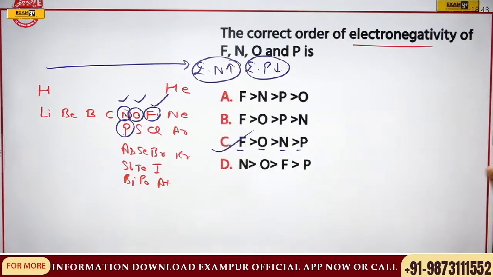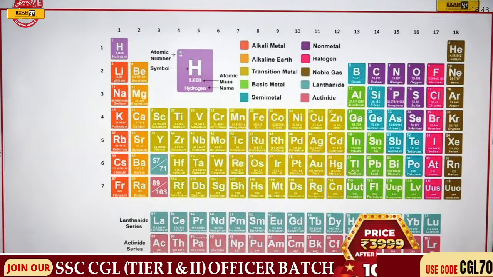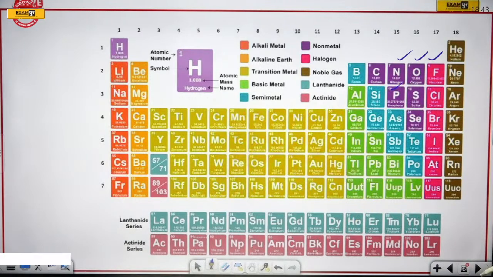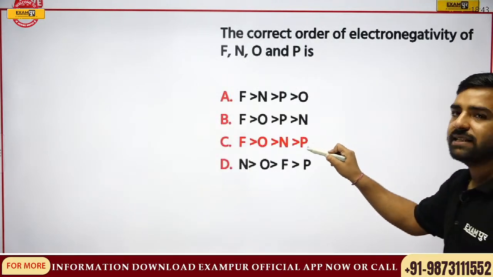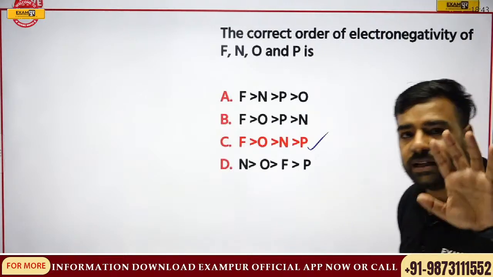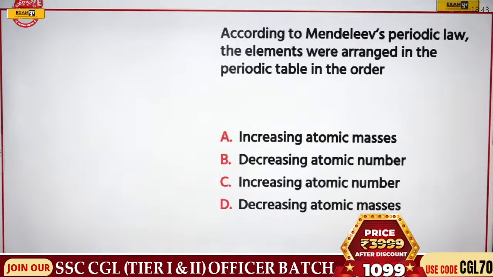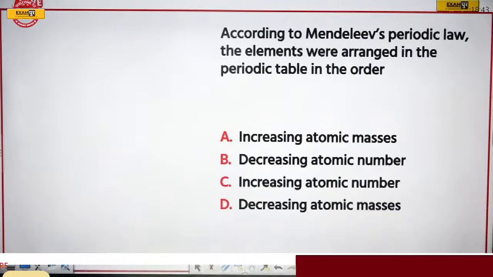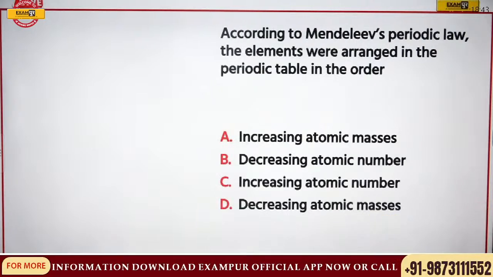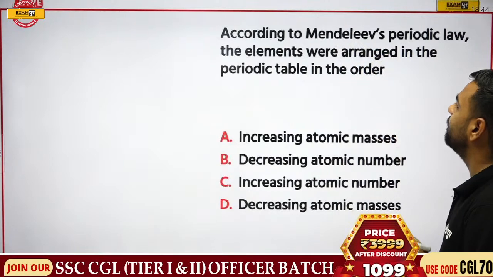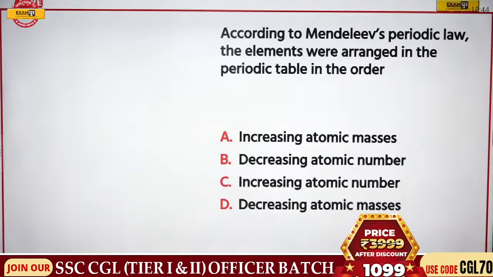Very important. And if you have any sort of doubt, please let me know. I guess this point is clear to everyone. We have understood that it was FONP, right? So yes, FONP is the correct answer. If you have any sort of doubt, please let me know. Any sort of doubt? All okay? Let's move forward. Next, according to Mendeleev's periodic law, the elements were arranged in the periodic table in which order? Answer please.